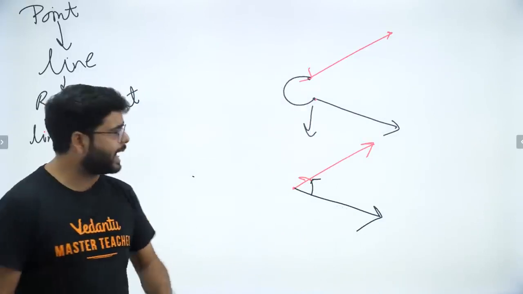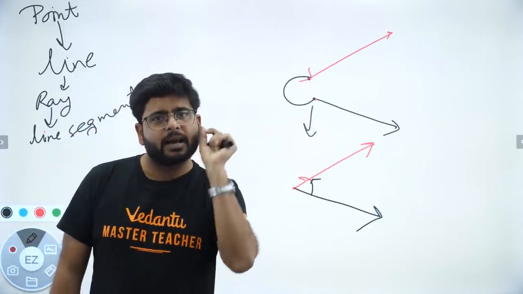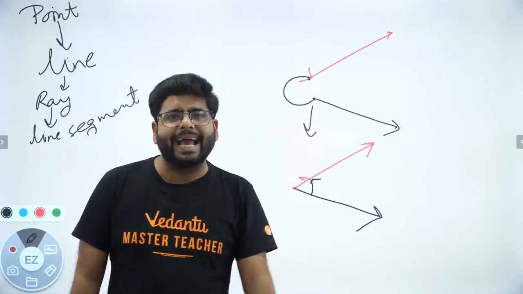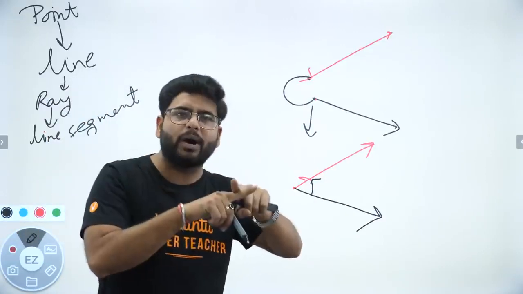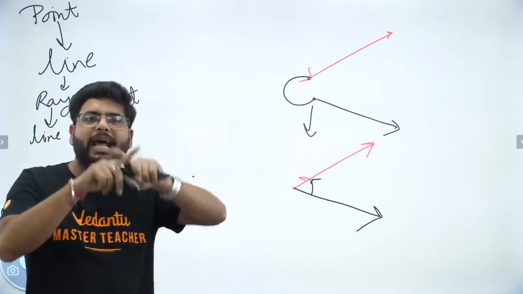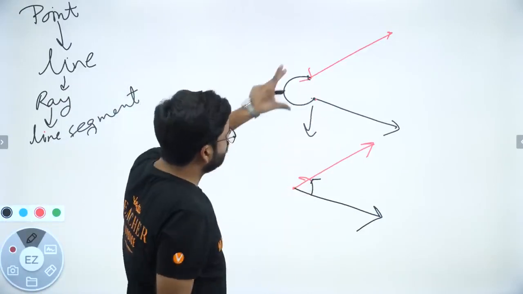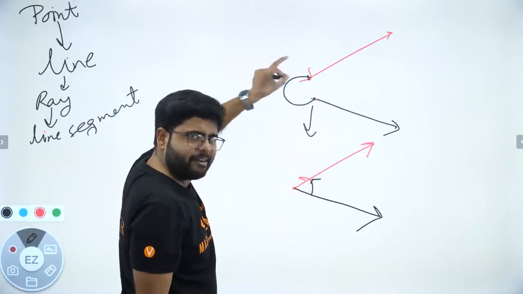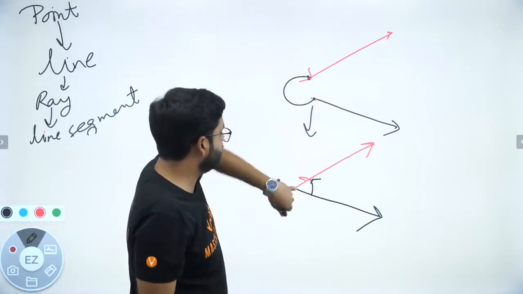We can say that an angle is basically a figure formed when two rays are joined to each other in such a way that they share a common endpoint. Here is an endpoint, here is an endpoint. I have joined both endpoints, right? I have got this common endpoint over here.